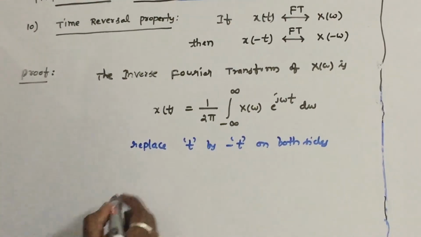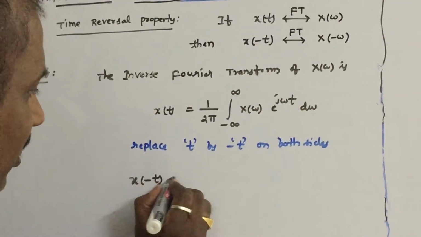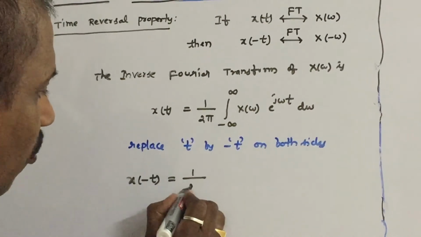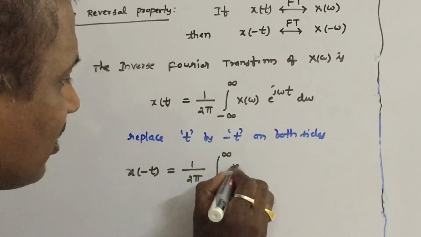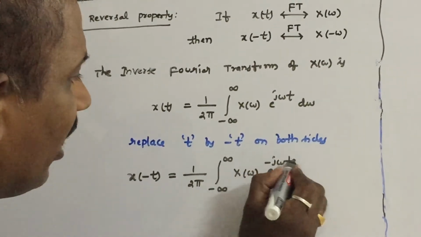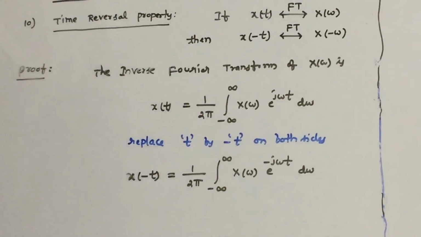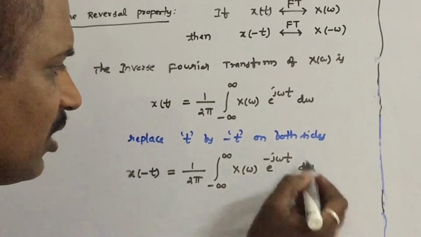Substituting, the left side becomes x of minus t, which is equal to 1 by 2 pi integral minus infinity to infinity X of omega into e power minus j omega t d omega. This is not the proper definition of the inverse Fourier transform.